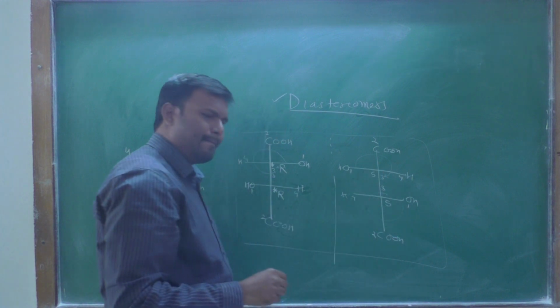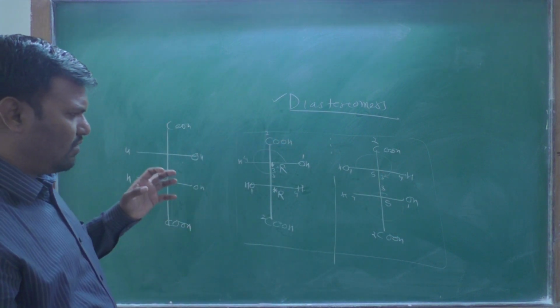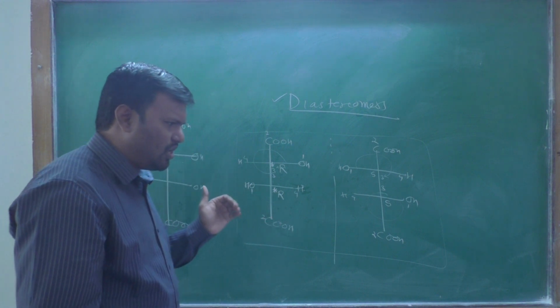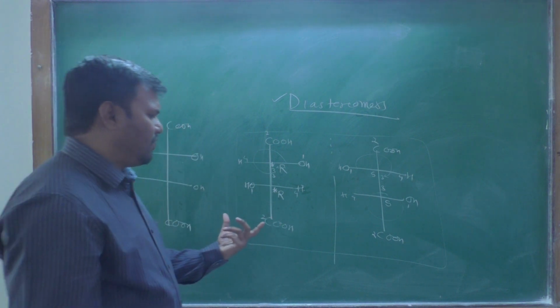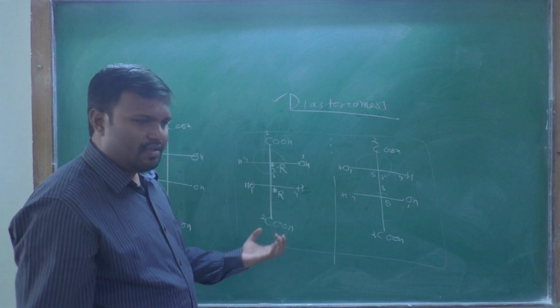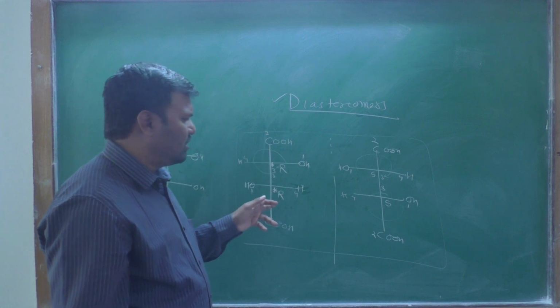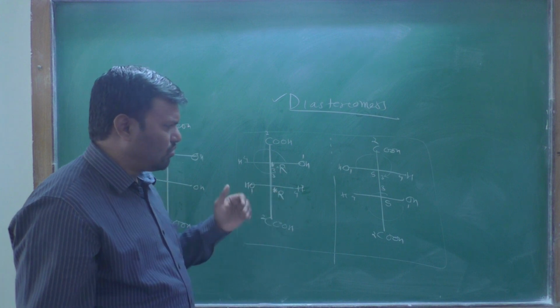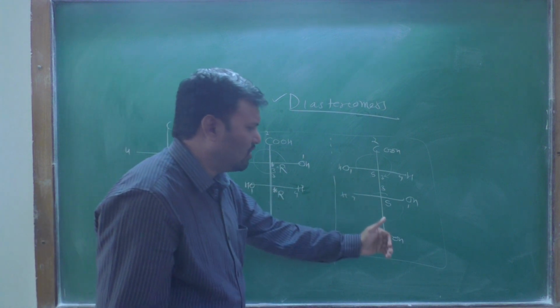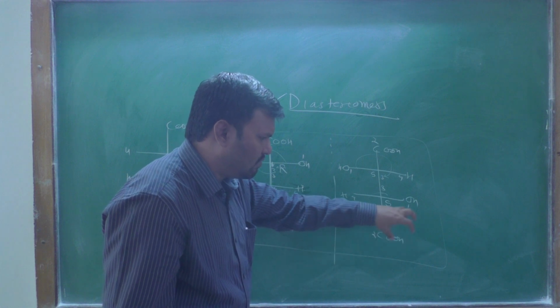Therefore, when you consider an enantiomeric pair, the stereocenters of the first isomer have configurations totally opposite to those in the other enantiomeric isomer.